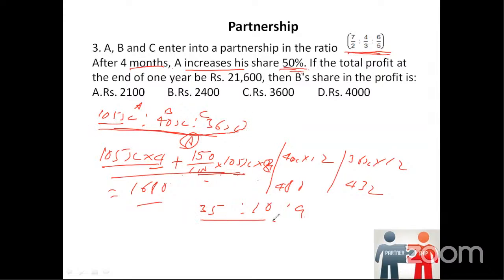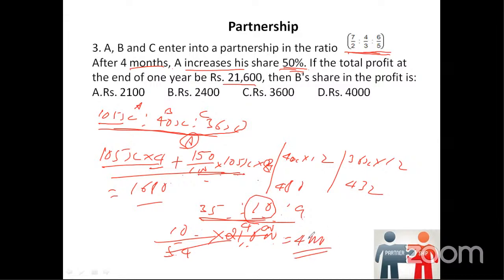Okay, so after getting this, B's share, B is 10, so 10 divided by the total, 35 plus 10, 45 plus 9, 54, into what is the profit here? They have given total profit 21,600. So 54 4s, 4 5s are 20, that is 200, 4 4s are 16, 216. So 4 into this 100, 10 is here, 4,000. This is how we got the answer.